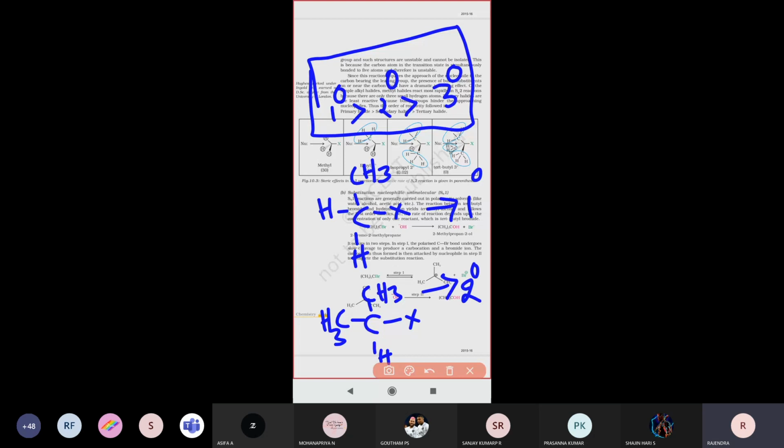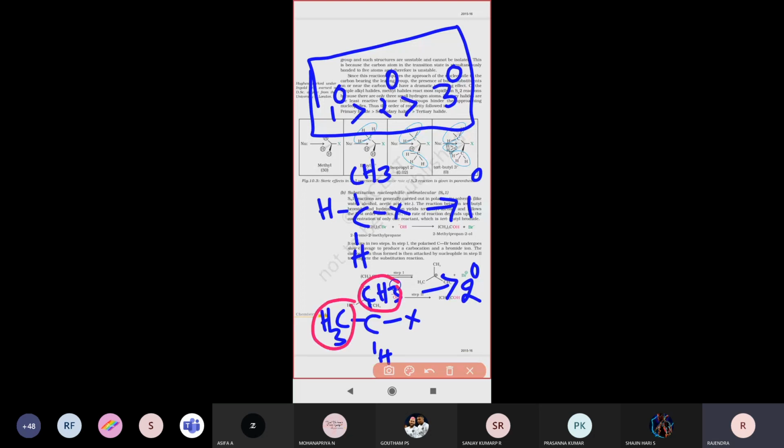So in a secondary alkyl halide, how many bulky groups are present? Bulky groups are nothing but methyl or ethyl groups attached to the carbon. Those groups are called bulky groups. So here, two bulky groups are attached to this secondary alkyl halide.